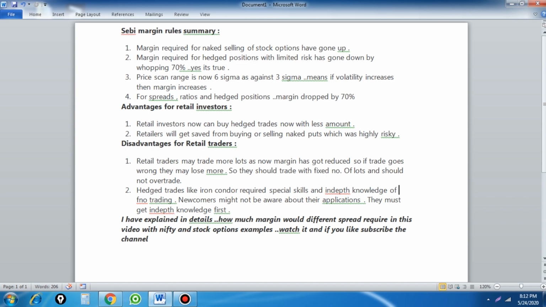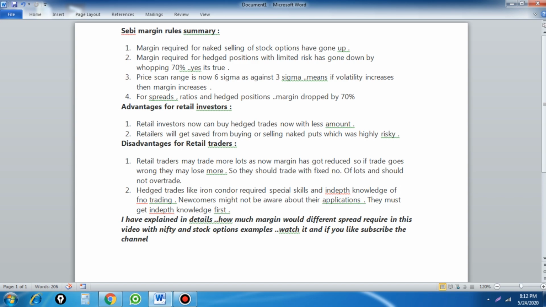Again, the same thing can also be risky. If you have less margin, you may take a larger quantity, and that can also be risky. And the disadvantage: retail traders may trade more lots now that the margin has been reduced, so if a trade goes wrong they may lose more. So that is a drawback. The same point that is an advantage can be a disadvantage too.